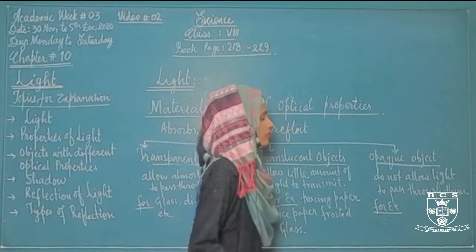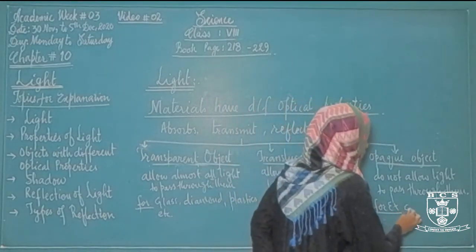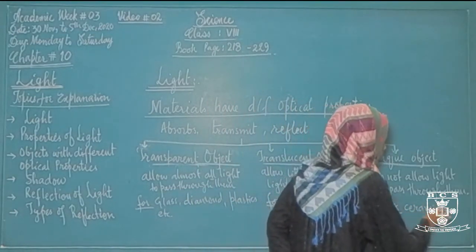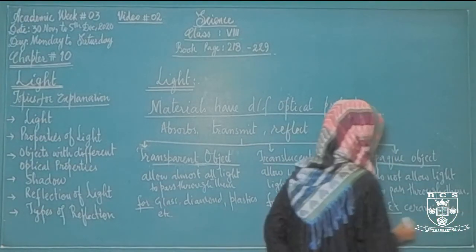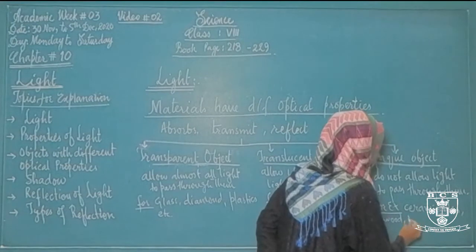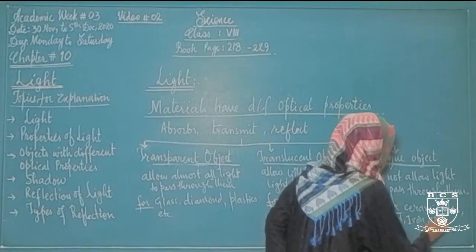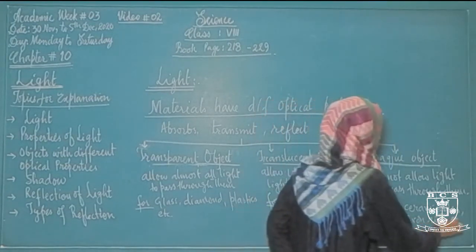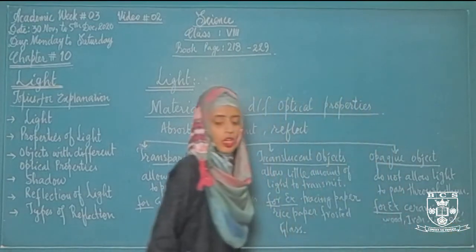There are so many other examples of opaque objects like ceramic tiles, wood, and iron rod, and so many other things. These are the examples of opaque objects.